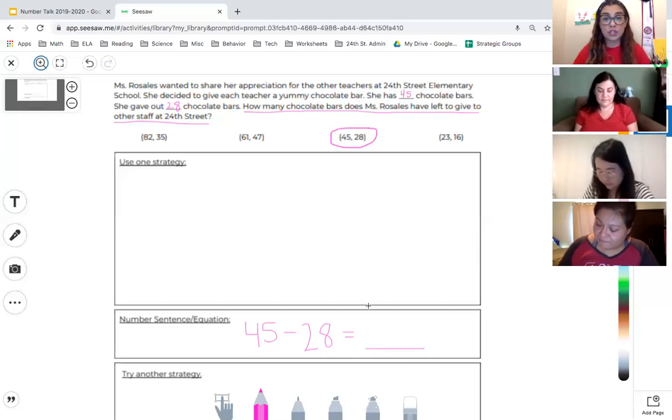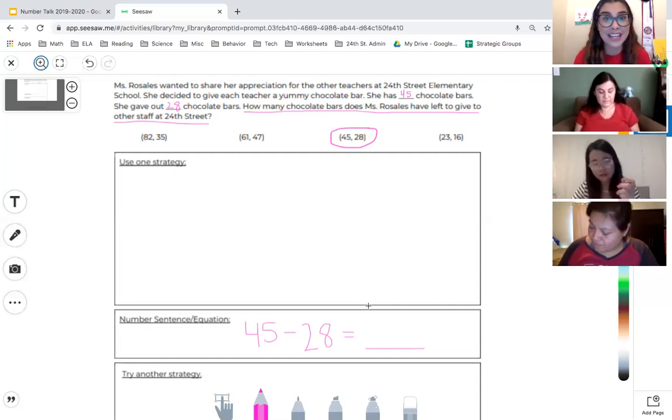So right now, teachers, if you can use a strategy that you want to work with today, either an efficient strategy or something that you want to challenge yourself with, go ahead, and when you're ready, just give me a thumbs up. And friends, this is your opportunity to work on a strategy side by side with our teachers to see what you did and compare it to what we did, and to also compare your answer. So this is your time to really see, did I do all of the steps that was asked of me? Am I getting the correct answer?